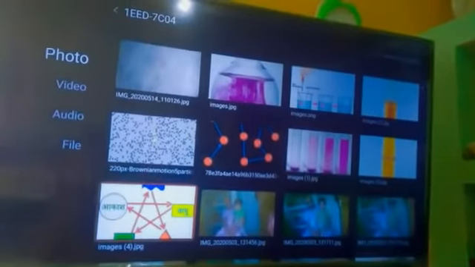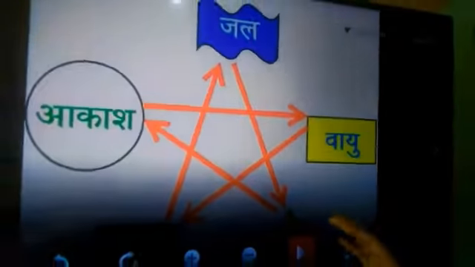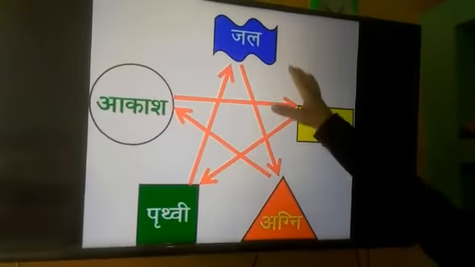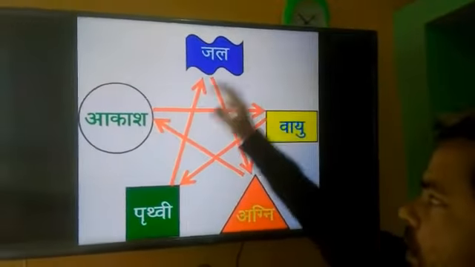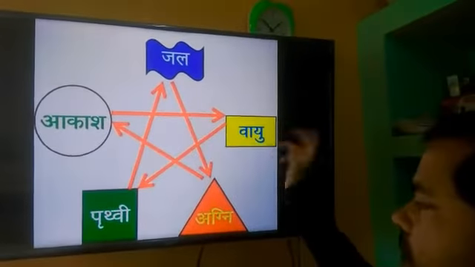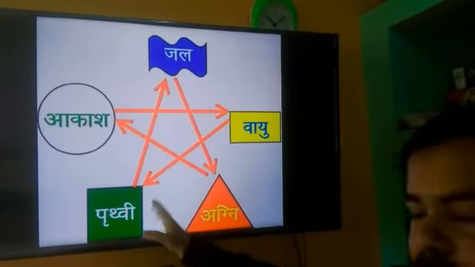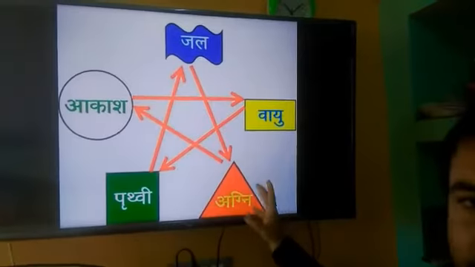This concept was given by ancient philosophers. According to them, the whole universe, including living and non-living things, is made up of 5 basic things. These are jal, means water; akash, sky; vayu, air; prithvi, earth; agni, fire.